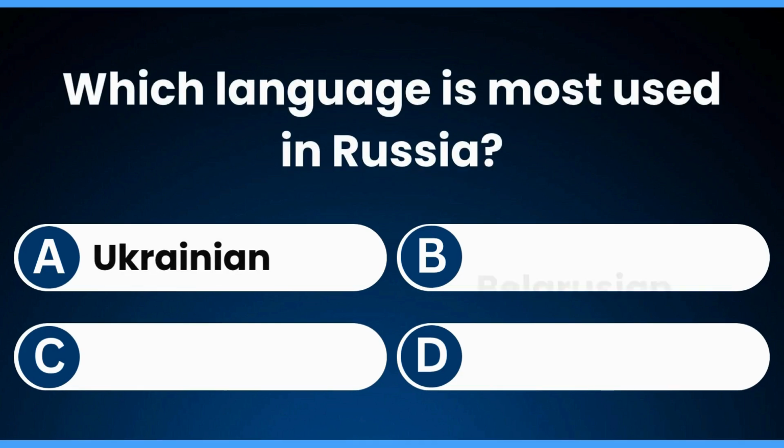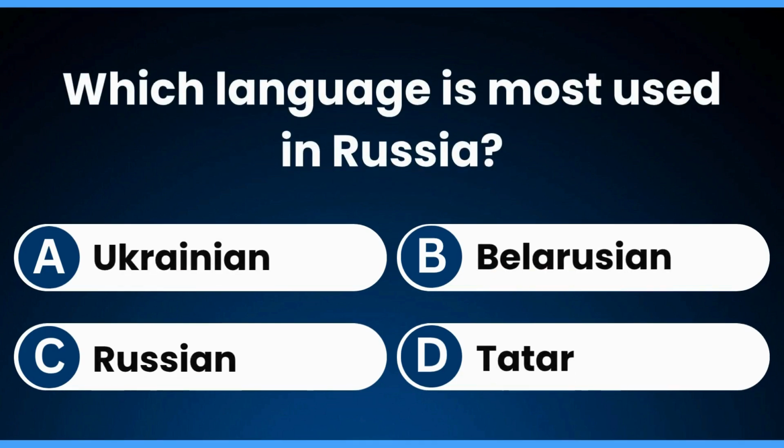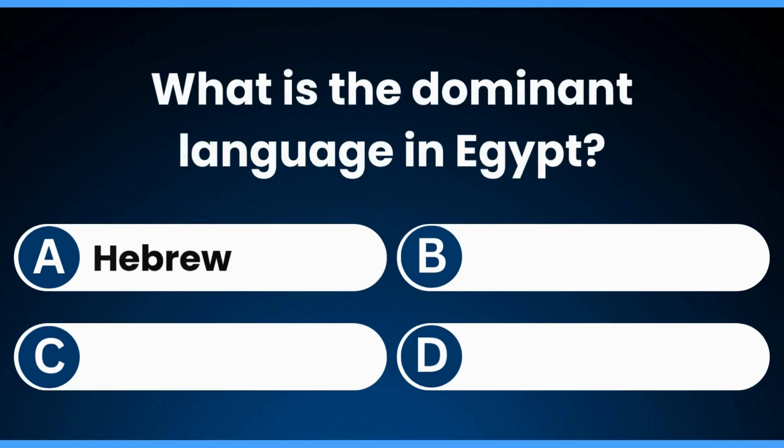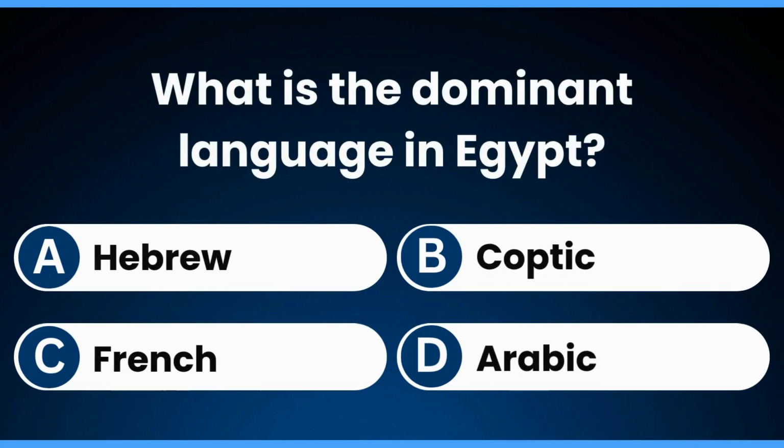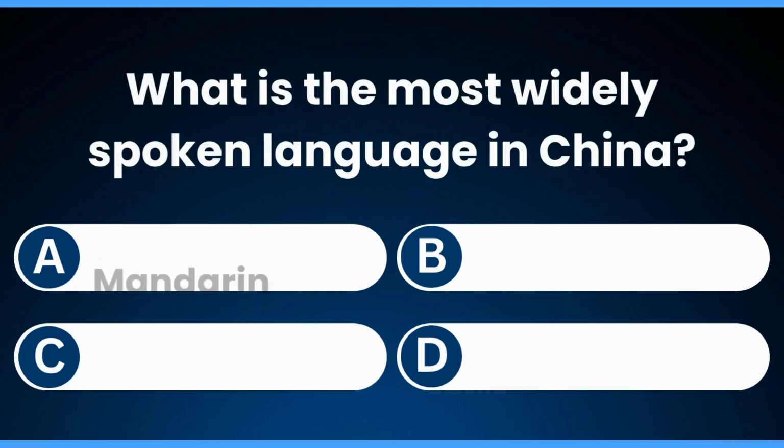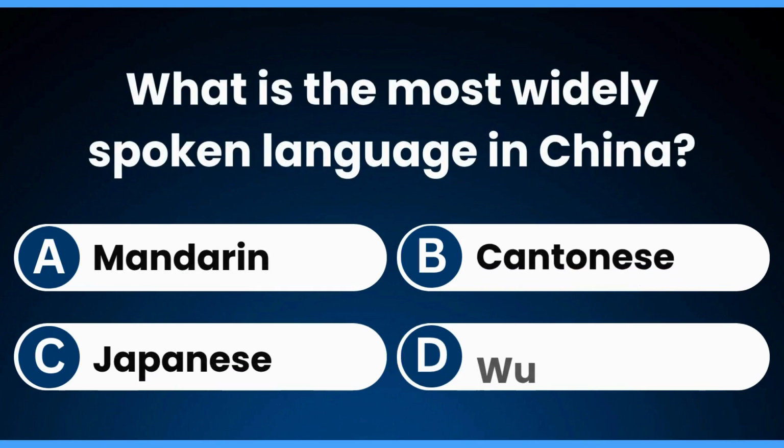Which language is most used in Russia? Russian. What is the dominant language in Egypt? Arabic. What is the most widely spoken language in China?